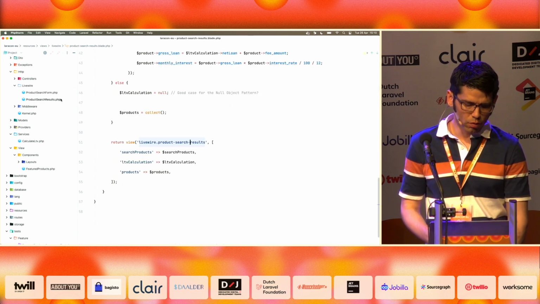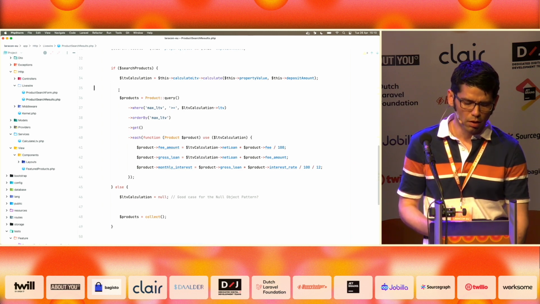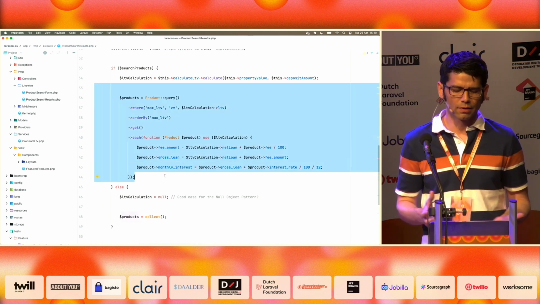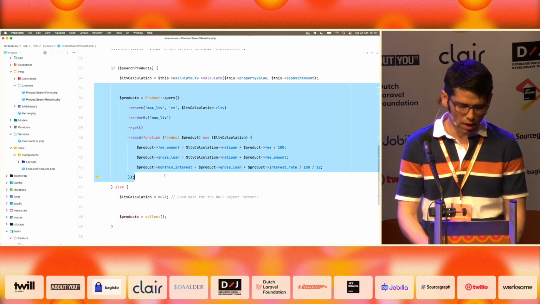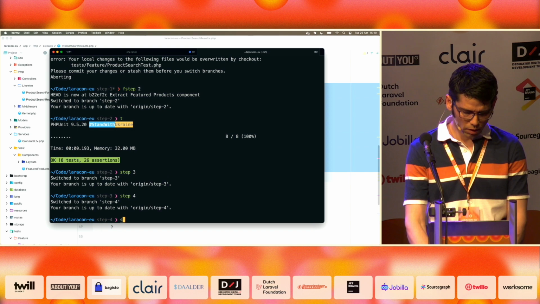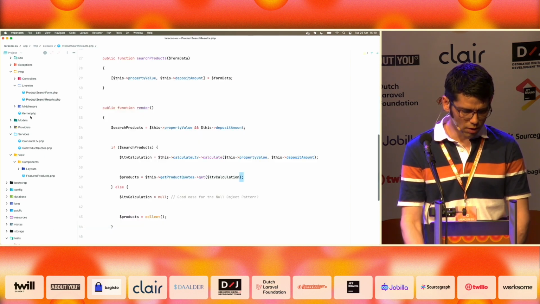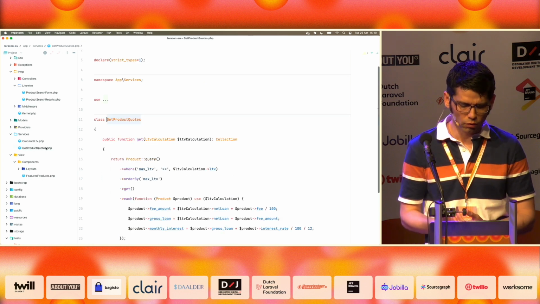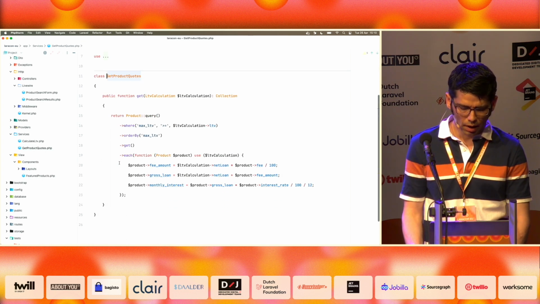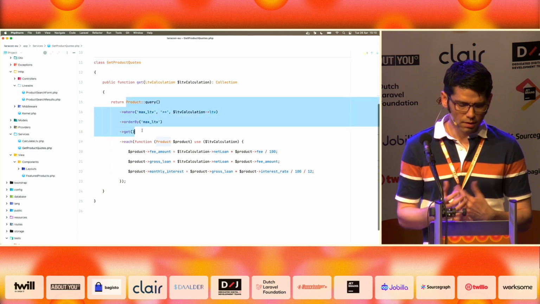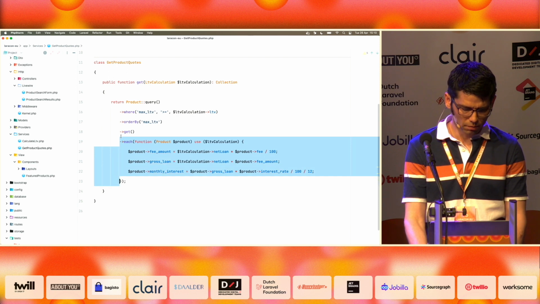We still have a few more steps that we can do to simplify this Livewire component. We can, for example, extract the logic to perform the query for the products and to create each product quote. If we go to the next step, I have created another service called getProductQuotes. As the name implies, I am getting the product quotes. I have the query, and for each product, I am basically building the quote.